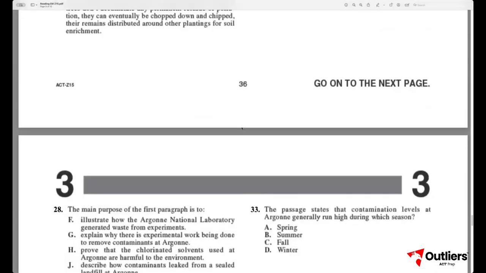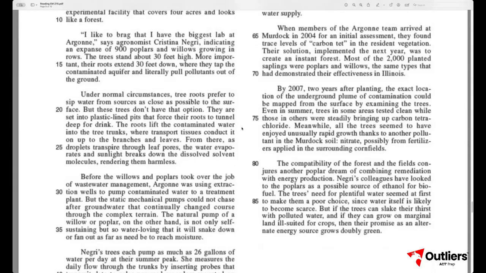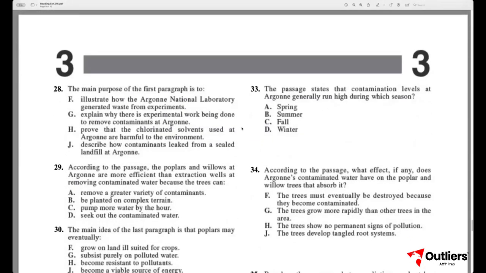Now, if we go up and look, it does talk about that the Argonne National Laboratory did generate some waste. However, on main idea questions, you need to ask yourself, is it true? Meaning, does it align with the text? And is it the main idea? Because in this case, yes, this is something true that is mentioned, but this is not the main idea, right?